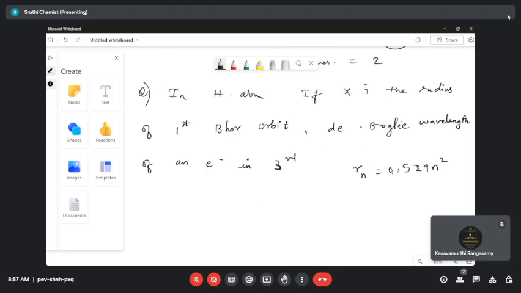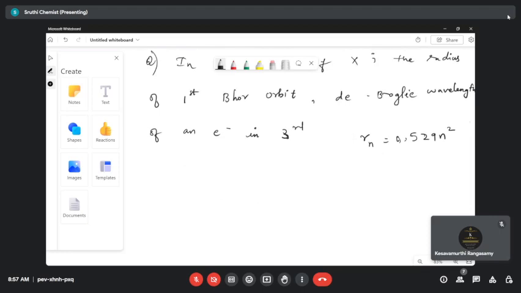This is the radius formula we calculated in the Bohr's model. So I can say the radius is directly proportional to n square.